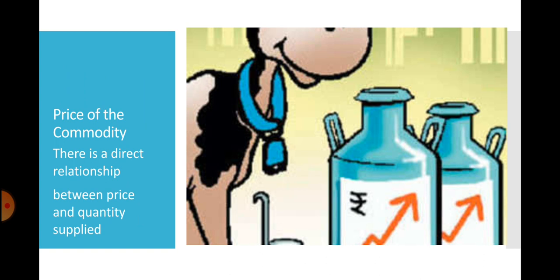Now, coming to factors affecting supply. The first and foremost factor affecting supply is the price of the commodity. There is a direct relationship between price and quantity supplied. As the price of a commodity rises, it is more profitable to sell that commodity, and thus quantity supplied also increases, and vice versa. For example, if the price of milk rises, then supply of milk will also rise because it is more profitable to sell milk, and vice versa.